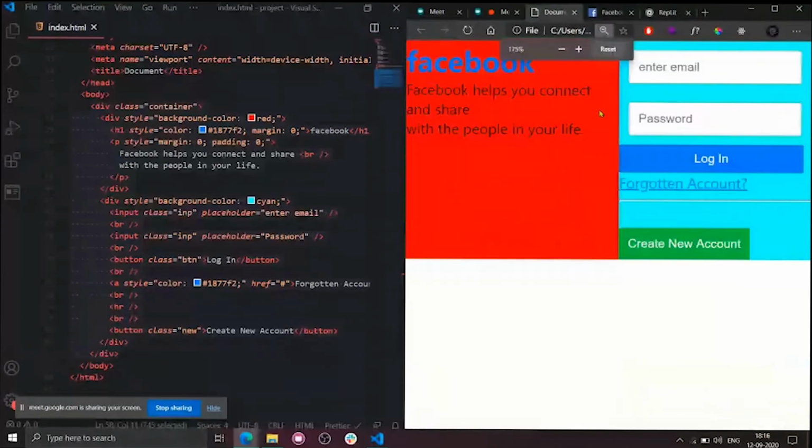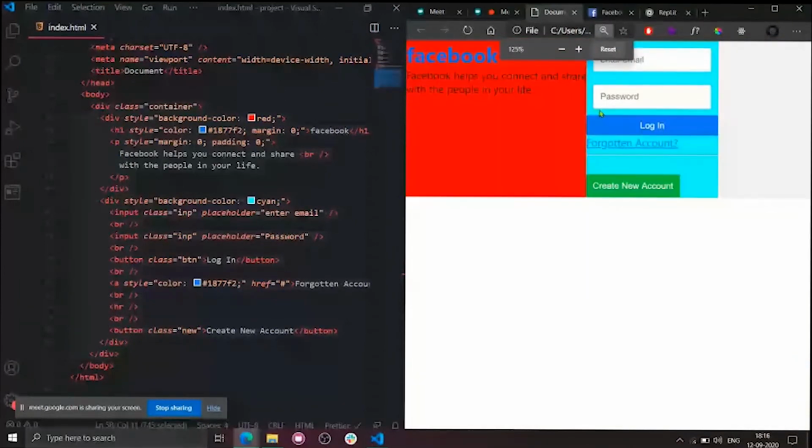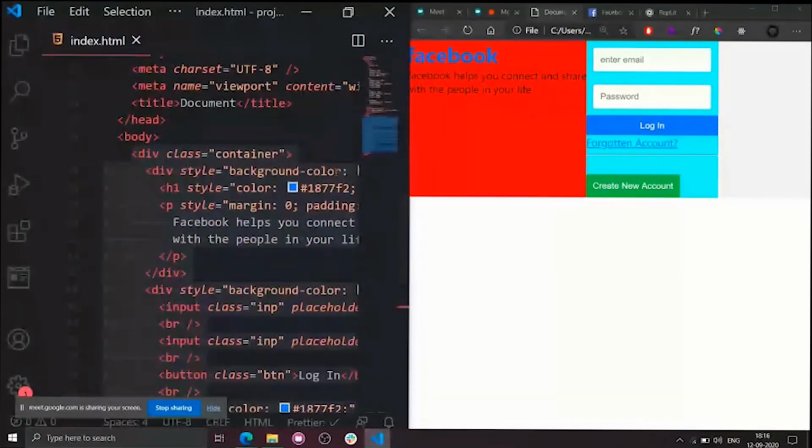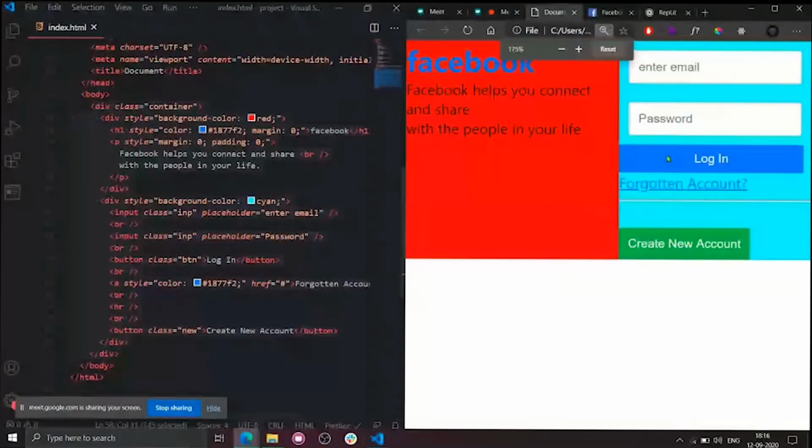So now tell me. I hope you are clear why this flexbox doesn't apply any styles to this vertical part. Why hasn't flexbox made any change to these inputs and buttons? Yes or no? Because these are grandchildren of the entire parent. This box and this box are direct children of this flexbox.